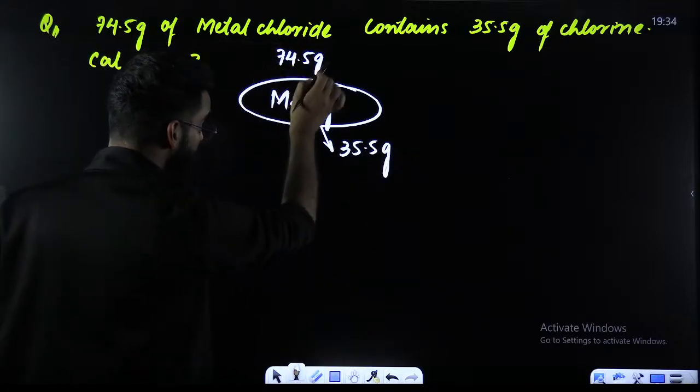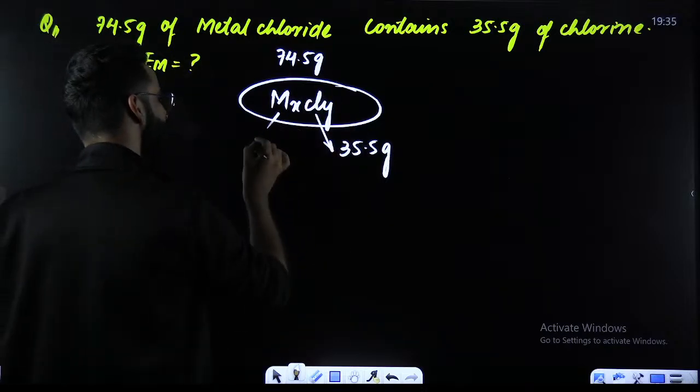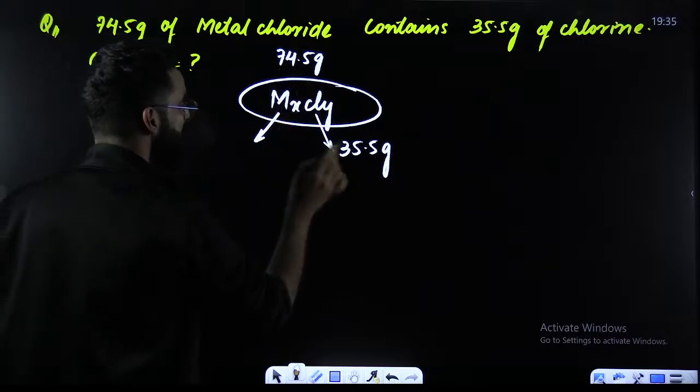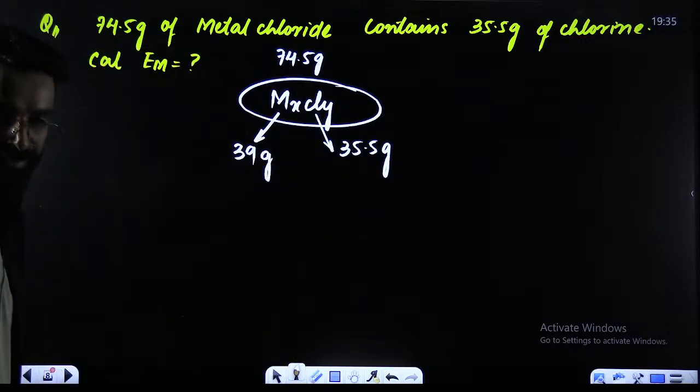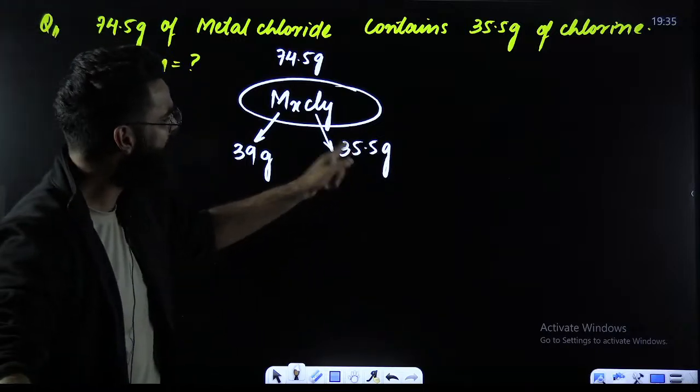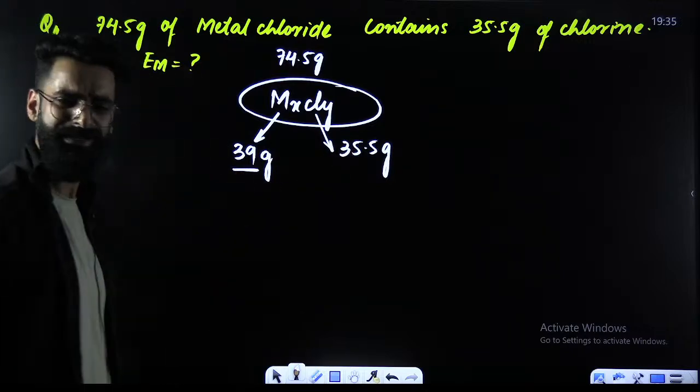If 74.5 grams of metallic chloride contains 35.5 grams of chlorine, what will be the mass of metal here? This minus this. The value comes out to be 39 grams. Look carefully. What did we calculate here? Can I say 35.5 grams of chlorine has combined with 39 grams of metal?